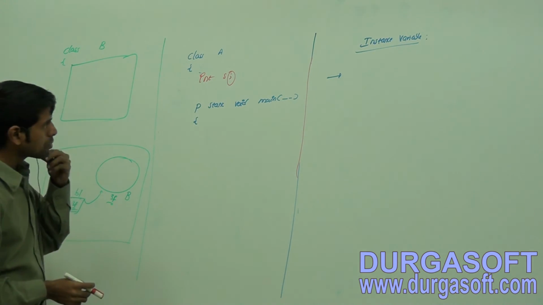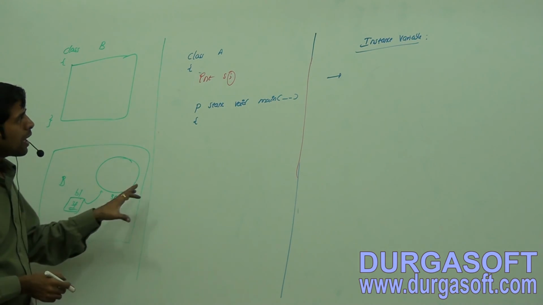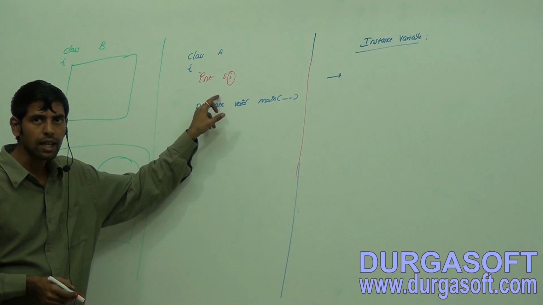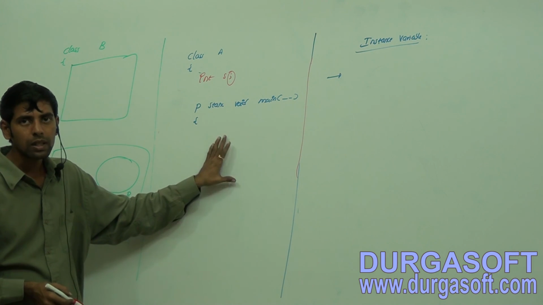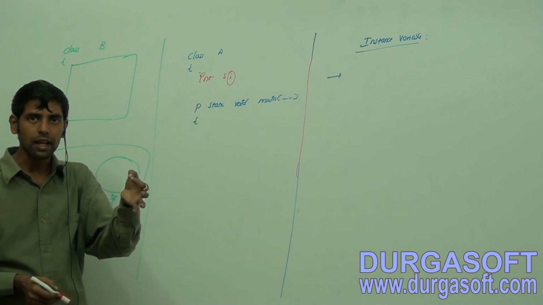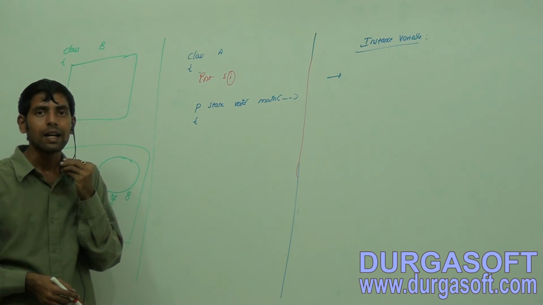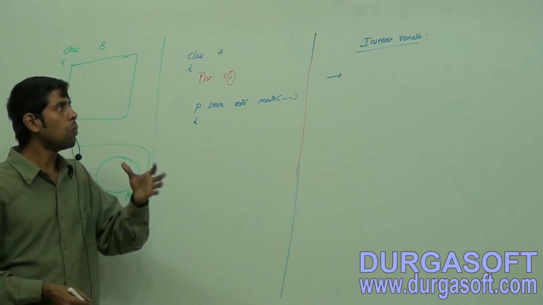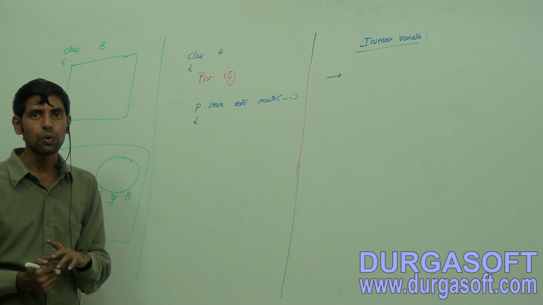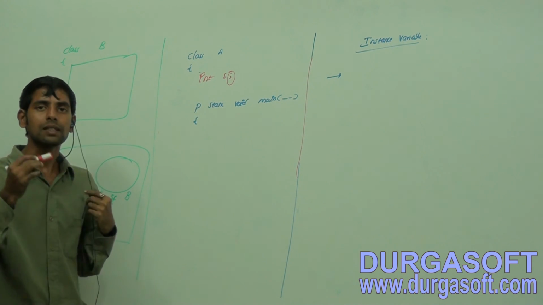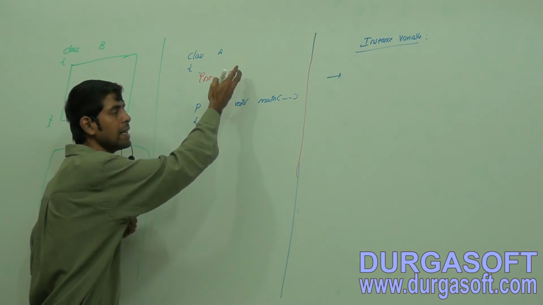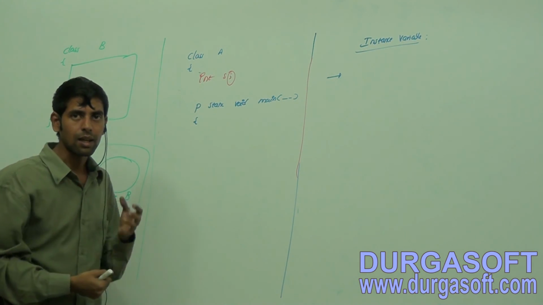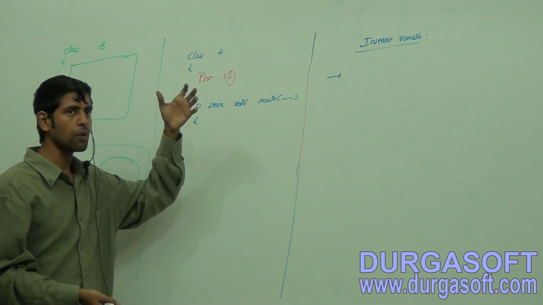Now observe here. If I access this instance variable within the static area by using a reference name, what will be the value? I didn't initialize any value to this variable.